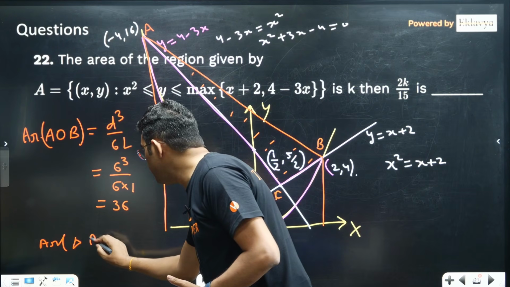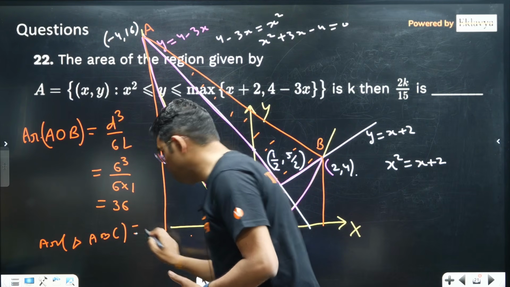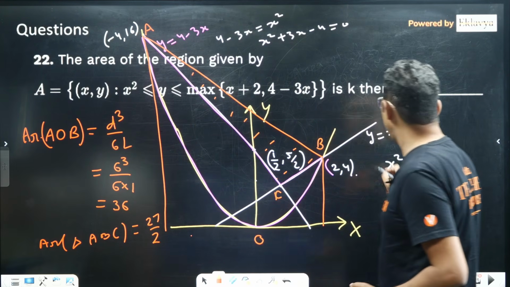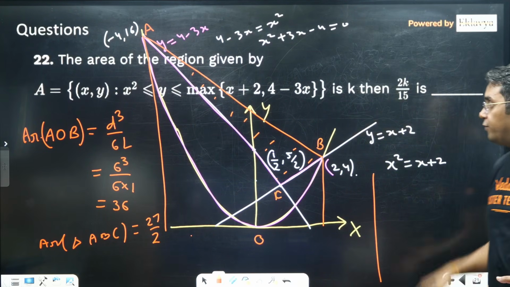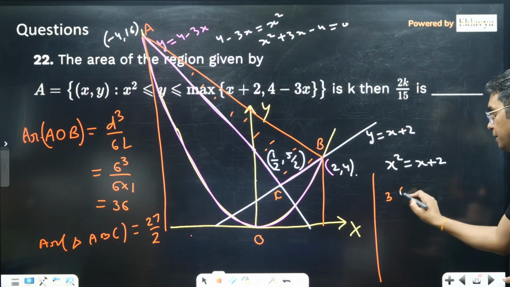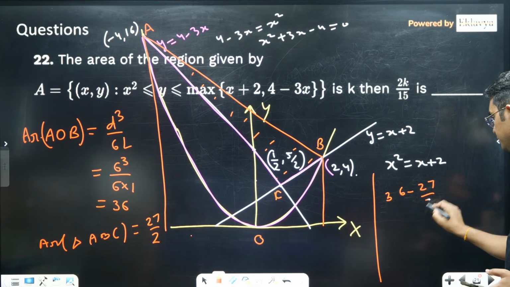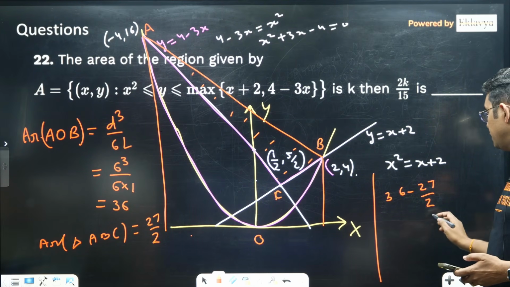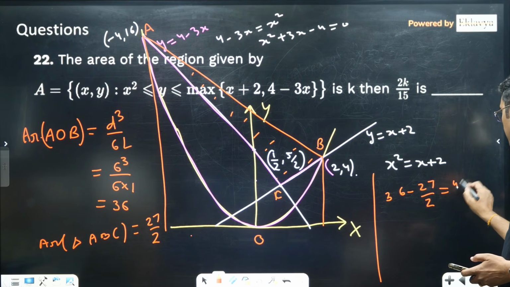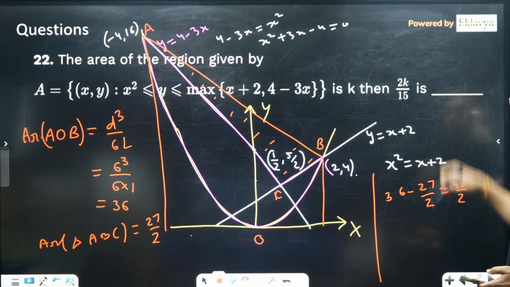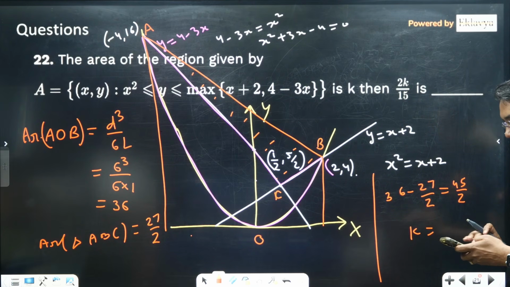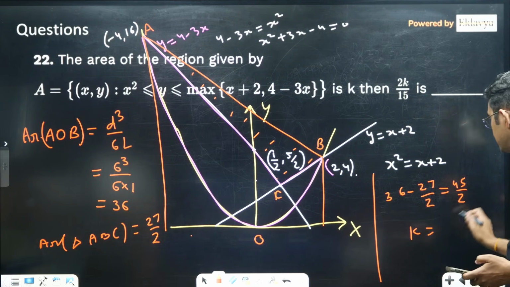So triangle ABC will be equal to, after calculation, 27 by 2. So the final answer should be 36 minus 27 by 2. 36 into 2 is 72, 72 minus 27 is 45, 45 by 2 is equal to 2k upon 15. So the value of k you can find out, I think that's not a big deal.